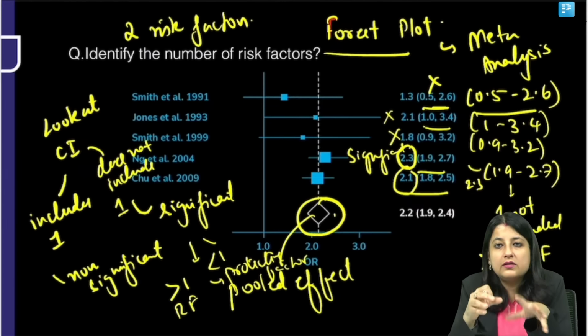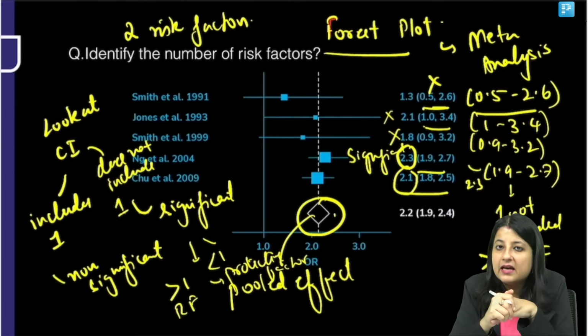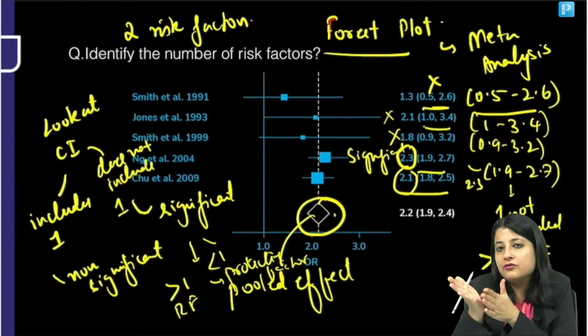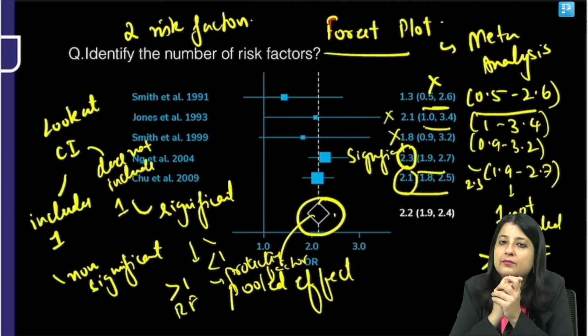Moral of the story, look at the CI. If it includes 1, it is not significant. If it does not include 1, it is significant. Then you have to look at whether the value is more than 1 or less than 1. More than 1 is a risk factor, less than 1 is a protective factor.